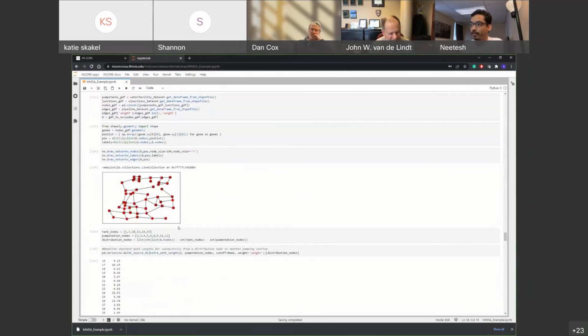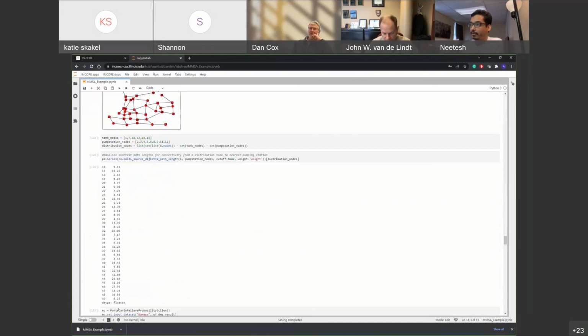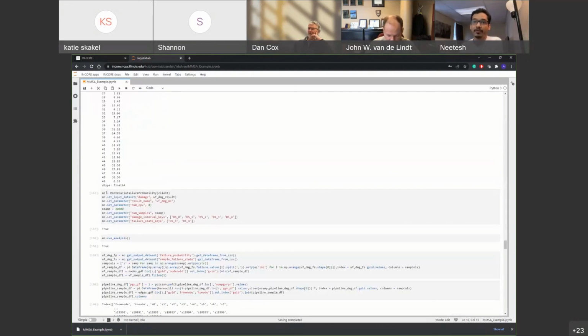We just use a multi-source Dijkstra path algorithm, which gives you the shortest path between a number of sources and any given node. And this is the baseline result for the undamaged network. And then we do a Monte Carlo simulation for the damage part to get the